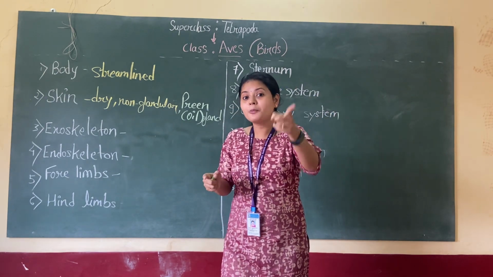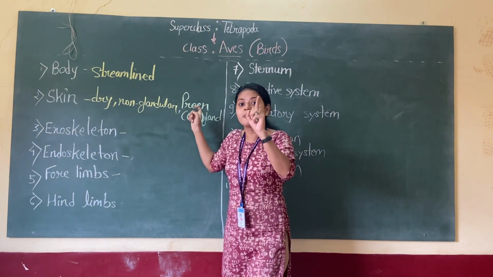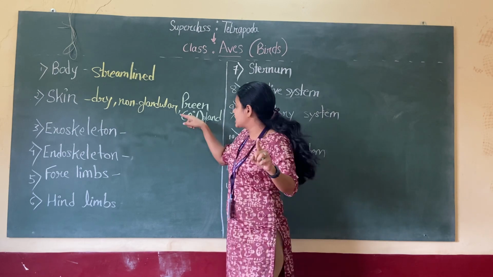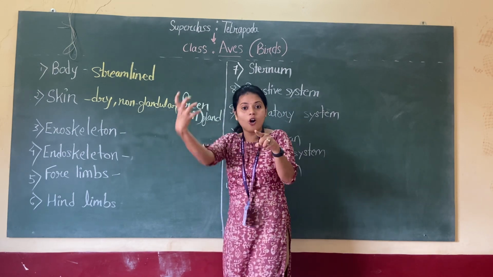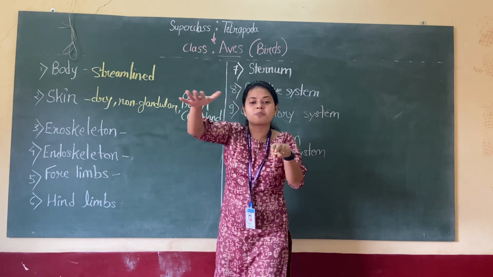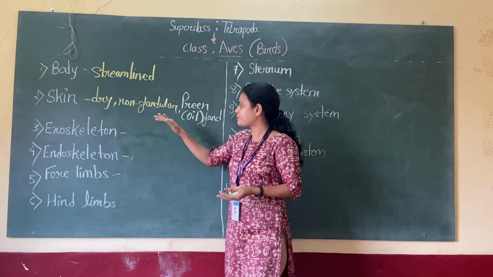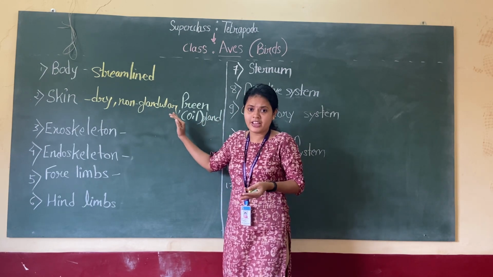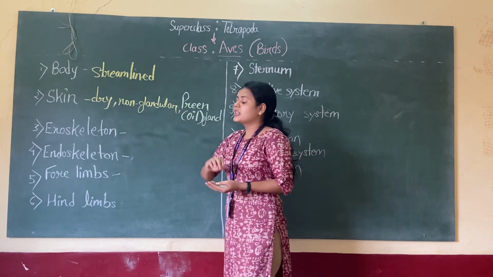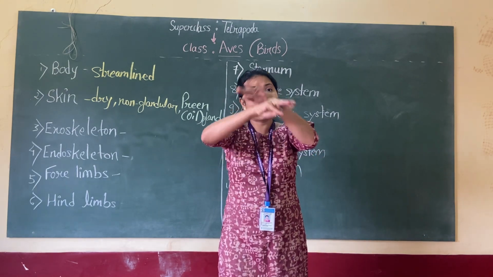So in order to prevent wetting, the oil gland is present at the base of the tail. The beak touches this oil gland, the oil is deposited on the beak, and the beak spreads the oil on the feathers. So that is a kind of flight adaptation we can see. Next, let me tell you all about the skeleton, which is present outside.